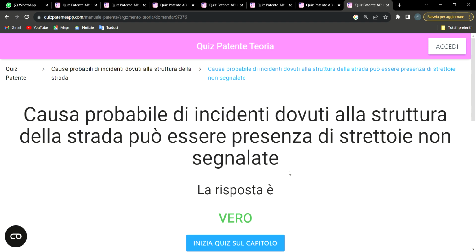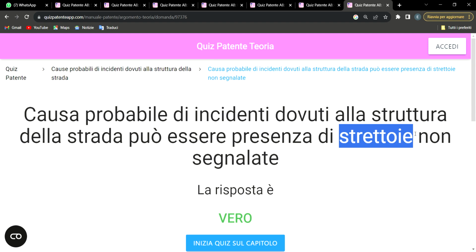So on a road that is very tight, but without a sign that signifies that this road is very tight, something like this may definitely cause an accident. So an accident may occur on a road which is very tight. Whenever you come across this word, struttura simply means a tight road, or a road that has some challenges. And it's saying that an accident may occur on that road when there is no sign that signifies that very thing.